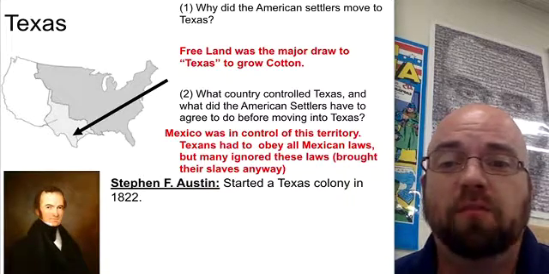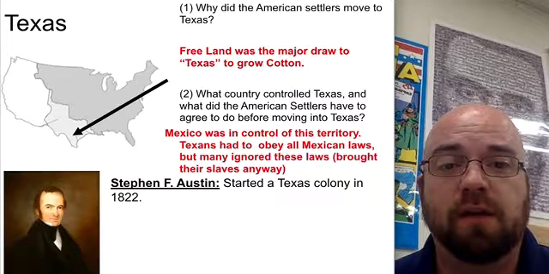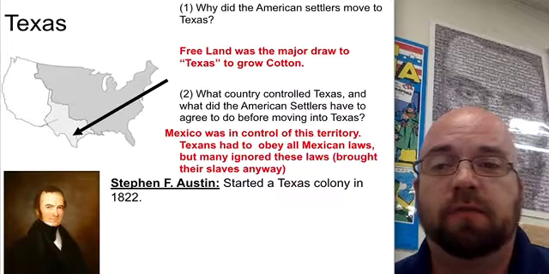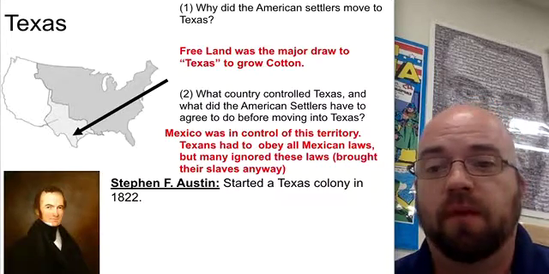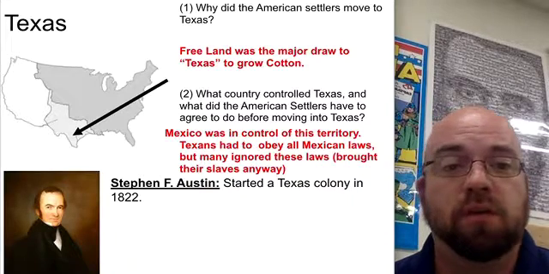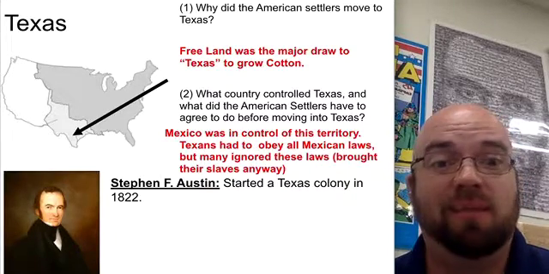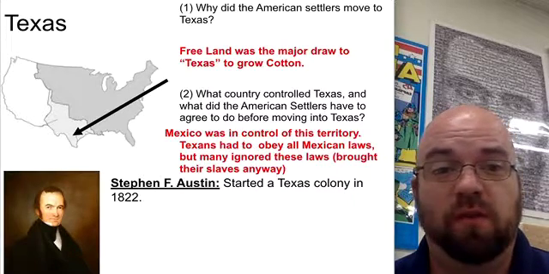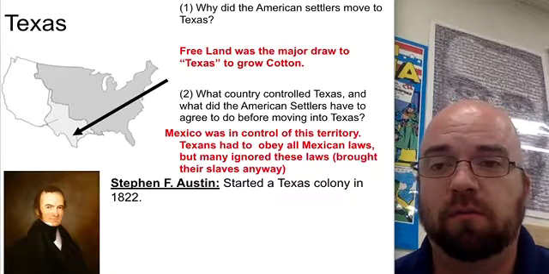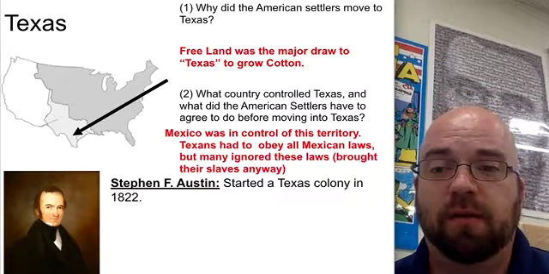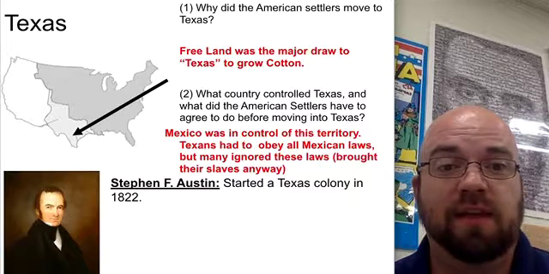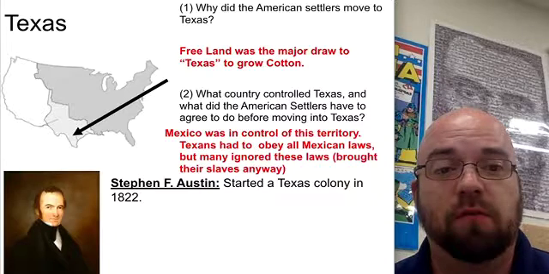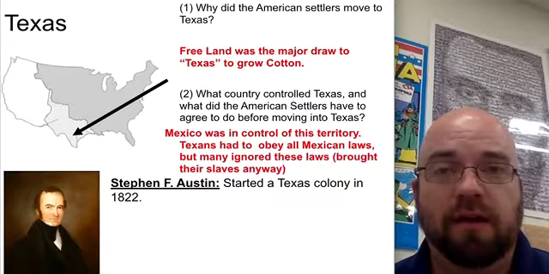Tensions begin to rise between the American settlers and the Mexican government, including some Mexicans living in what was then called Texas, because of some of the actions of the Mexican government. There gets to be more and more discussion about a revolution, maybe an independence movement here in Texas. And as a result of this movement towards independence, led by the Americans living in what we call Texas today, the Mexican forces led by Santa Anna move into Texas, and they end up surrounding some American forces at a fort named the Alamo.